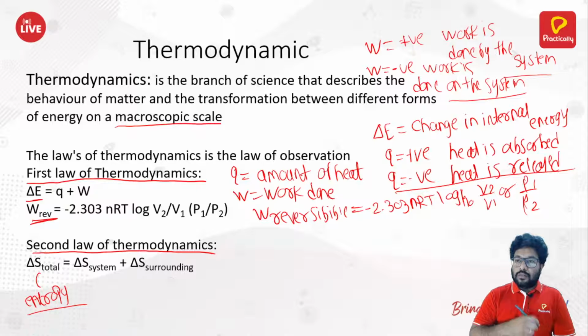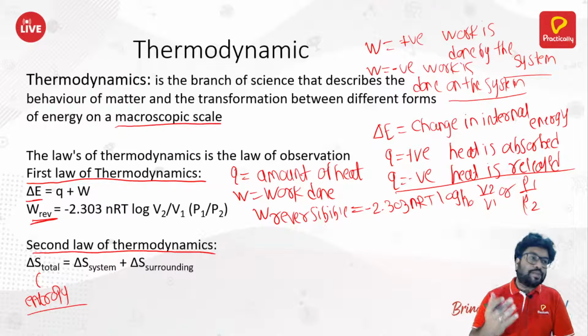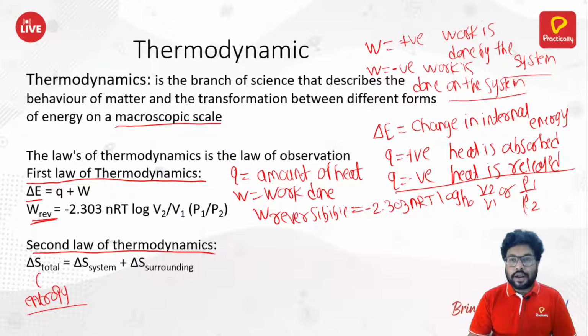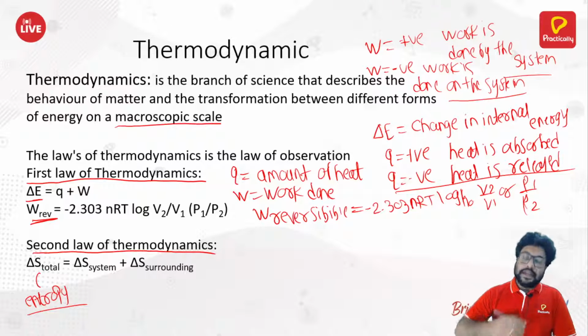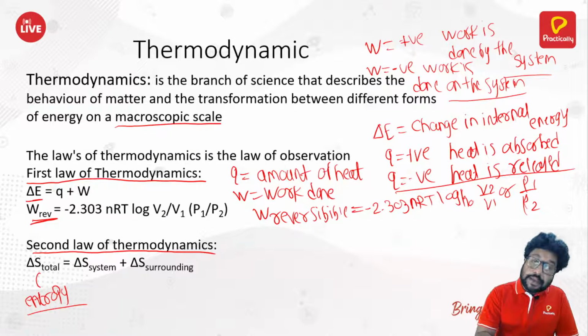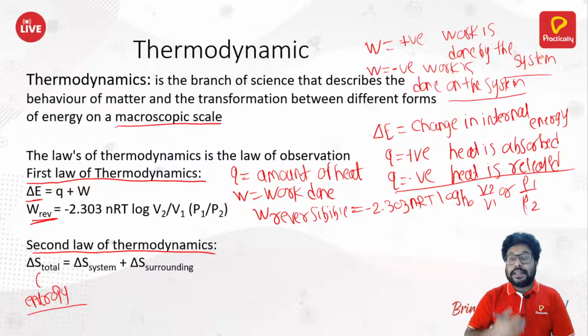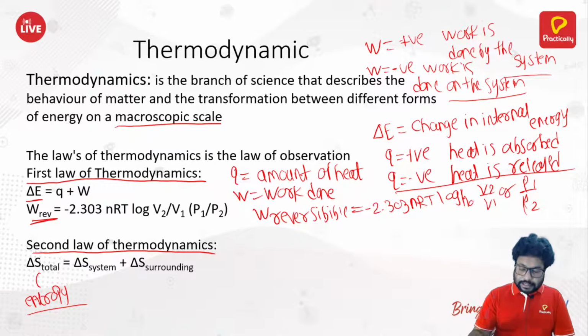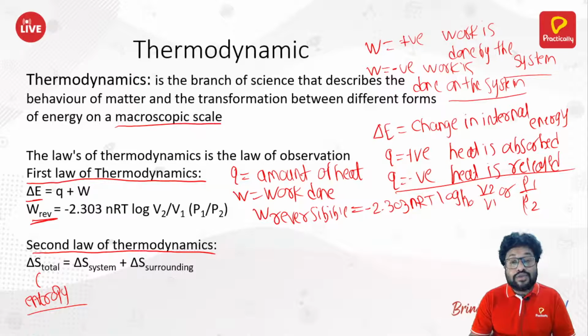Now, less order, that means what? Suppose you keep a stone or a rock for millions or billions of years. As time progresses, you will observe that the rock gets decomposed. It is because of weathering that it is either getting decomposed or getting converted into soil.